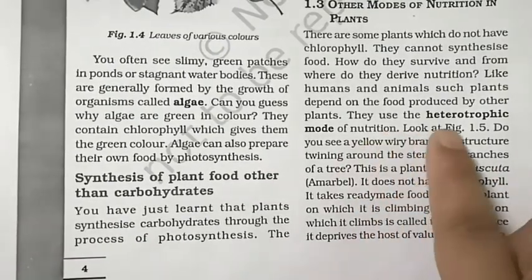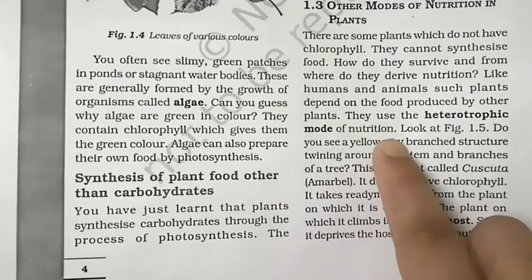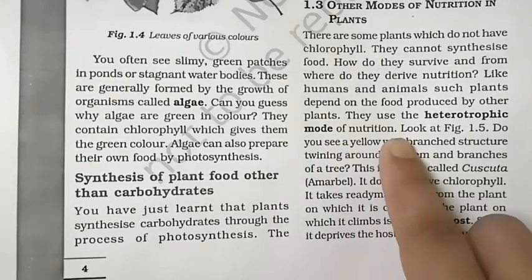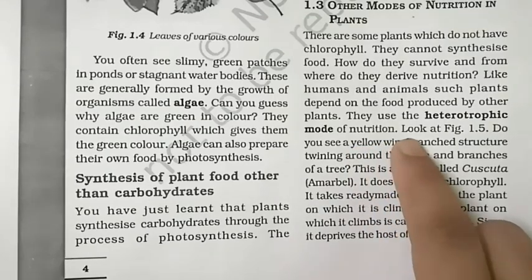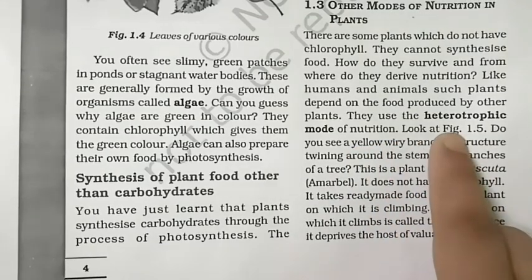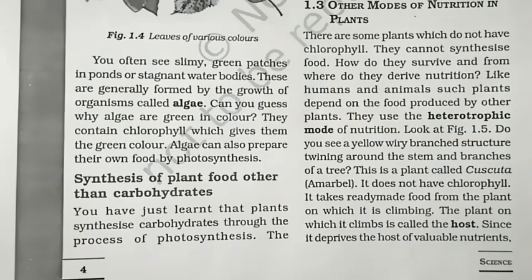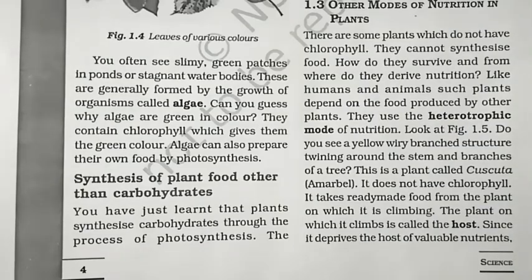Yes, they use the heterotrophic mode of nutrition. You know what the heterotrophic mode of nutrition is: the nutrients which are taken with the help of others.